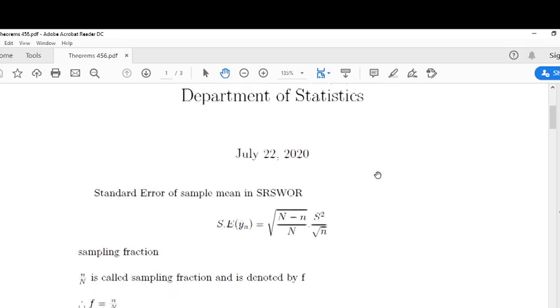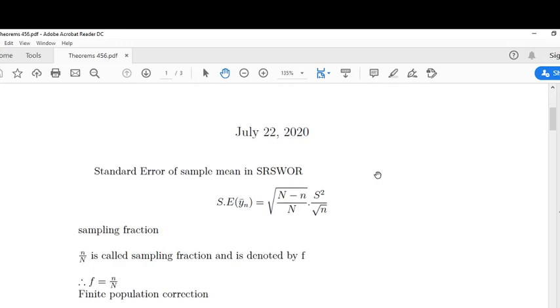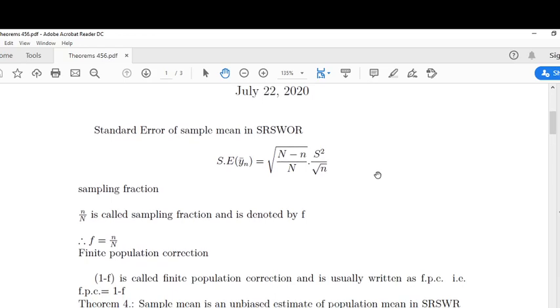In this lecture, we are going to cover the three definitions on simple random sampling without replacement and three theorems on simple random sampling with replacement. This is the last lecture on unit 3.